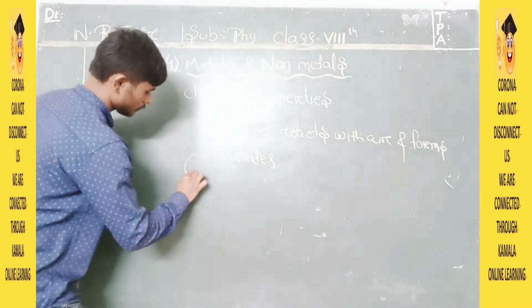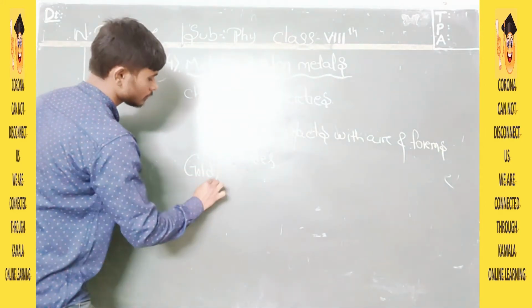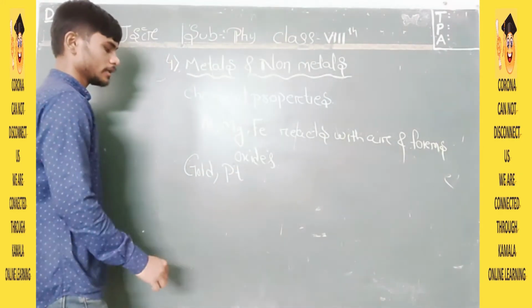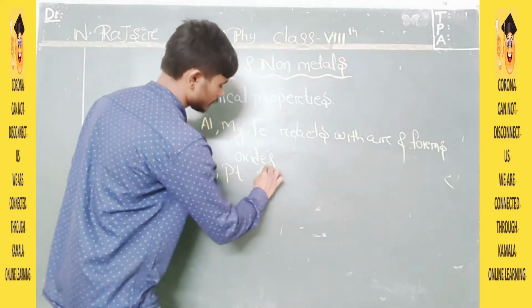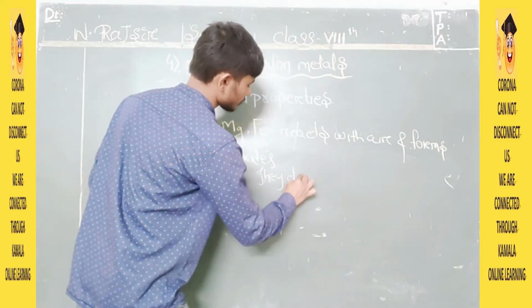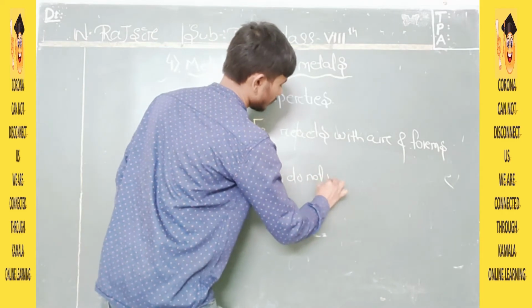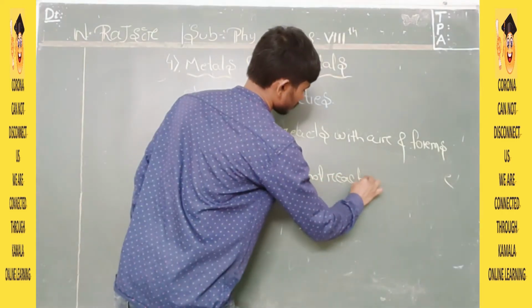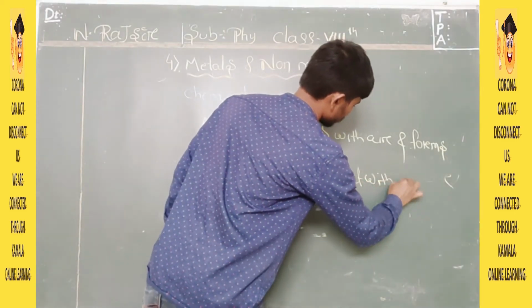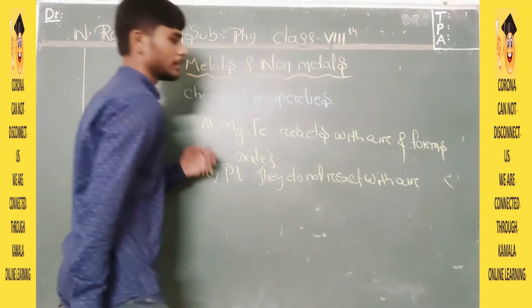Whereas gold and platinum, symbol Pt, do not react with air.